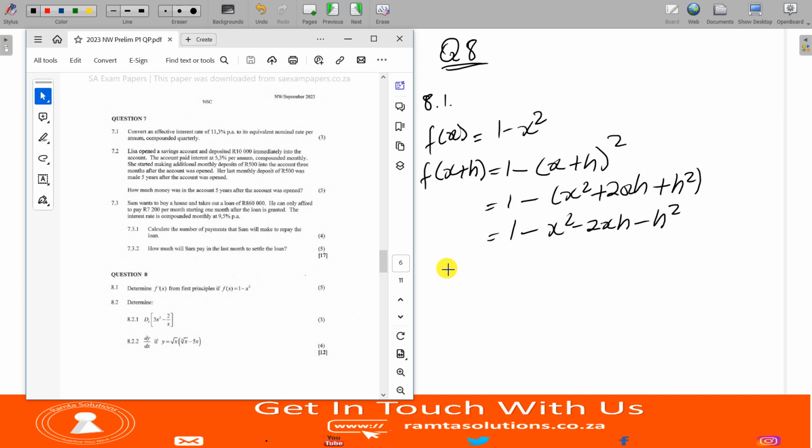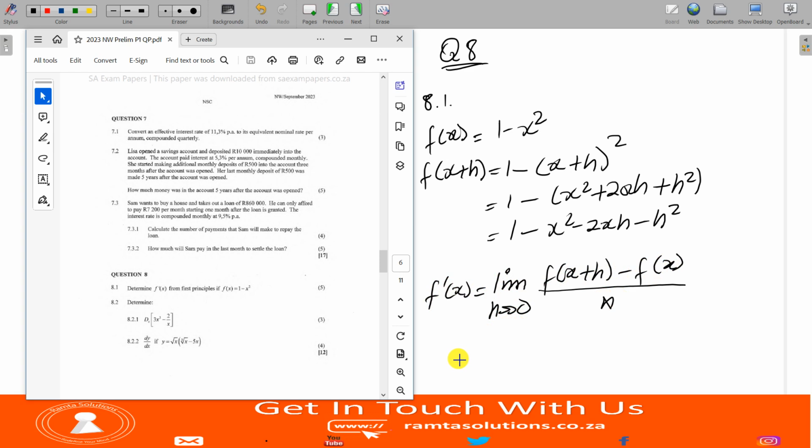Now we can find the first derivative. The formula is given for first principles, and we know it as f prime of x equals the limit as h tends to 0 of f of x plus h minus f of x all over h.